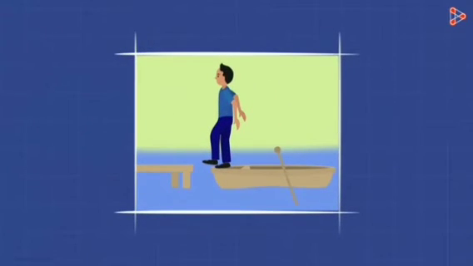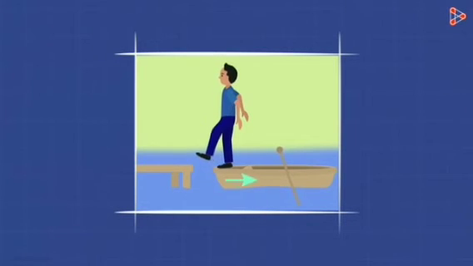Let us see another example. As the sailor jumps in forward direction, the boat moves backwards because of these action and reaction forces, that is due to third law of motion.